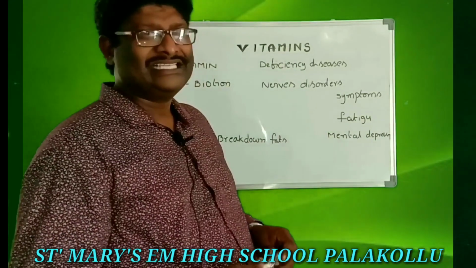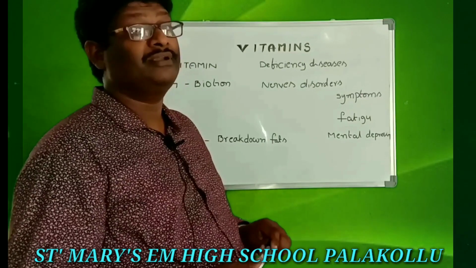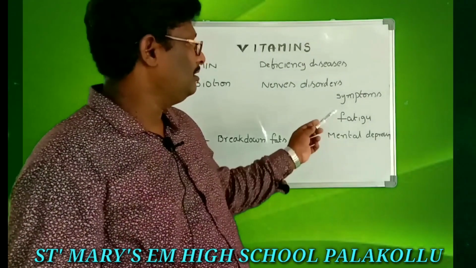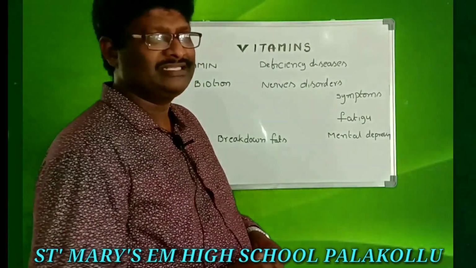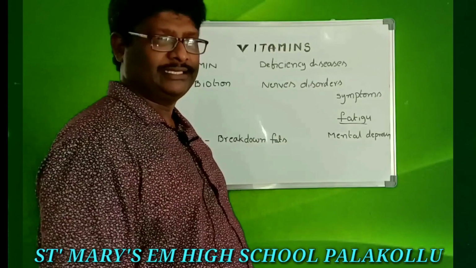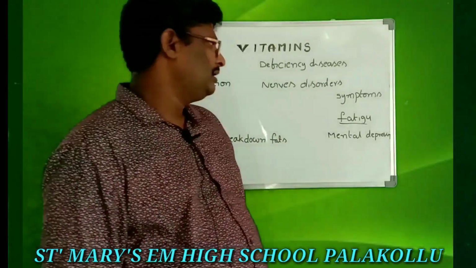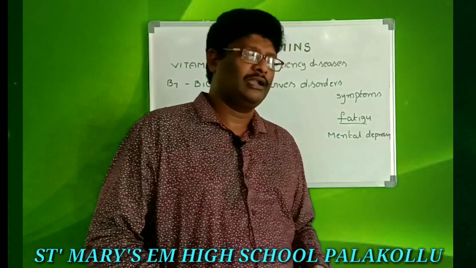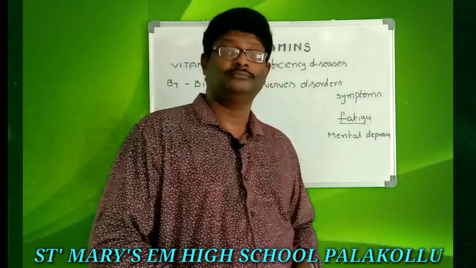So what are the symptoms if you are not having sufficient amount of biotin in our body? They are fatigue. Fatigue means alasata. The next symptom, mental depression. And also some muscle pains will come.